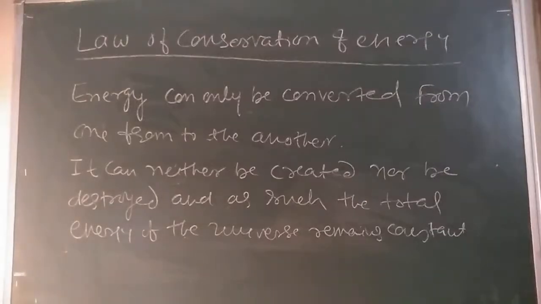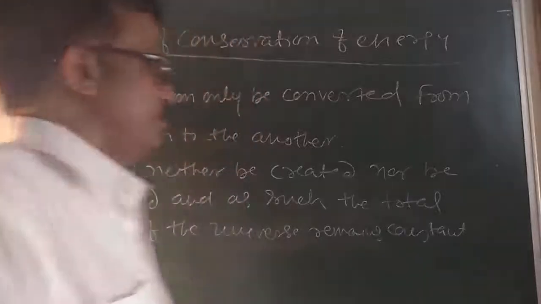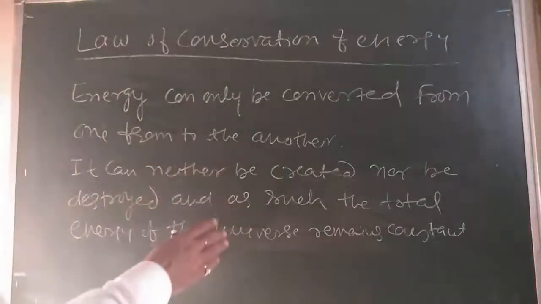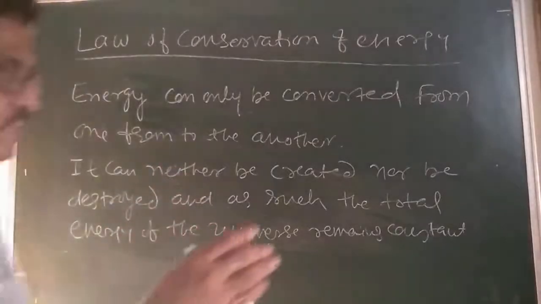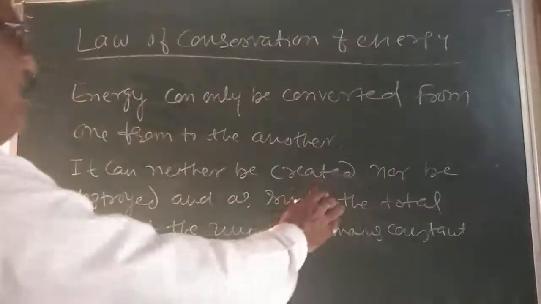In earlier cases we have seen the transformation of energy from one form to another form. In all such cases, energy in one form disappears and reappears in another form.